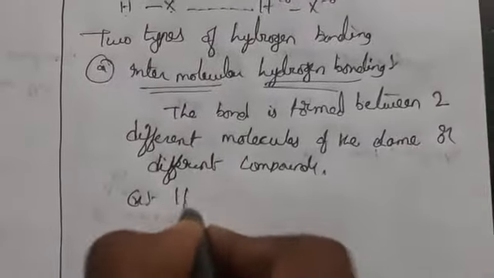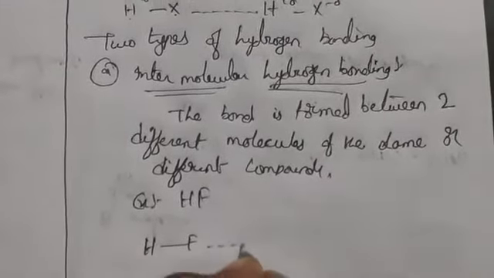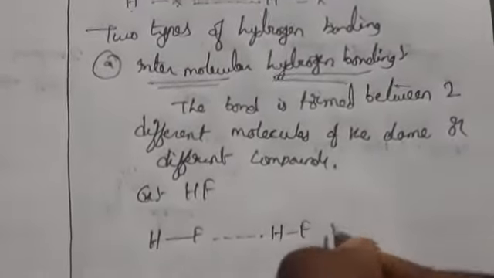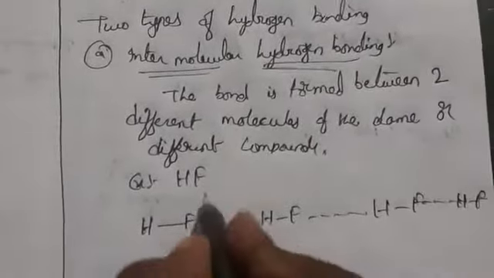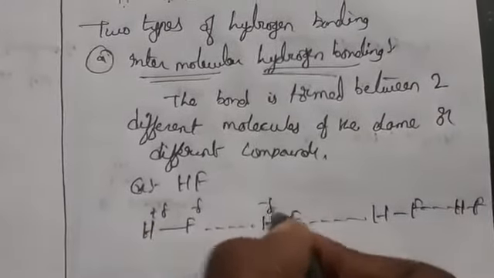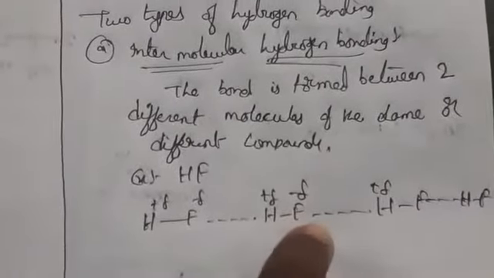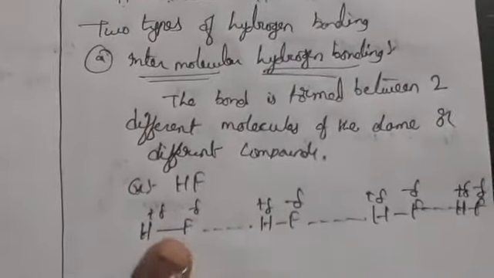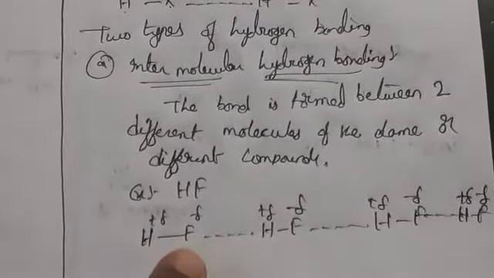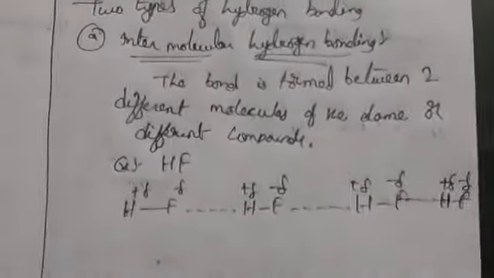This one we call hydrogen bonding. For example, if you take HF, here HF, here HF, it is forming hydrogen bonding. We have taken the same compound here, so we get intermolecular bonding. The bond is formed between two different molecules; F is one atom, H is one atom. So if it forms between two different molecules, that is intermolecular hydrogen bonding.